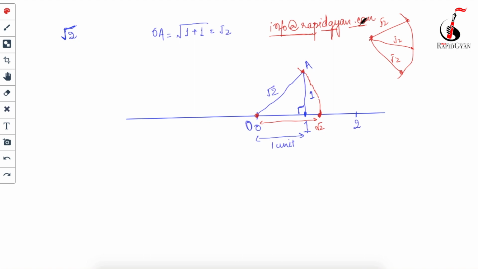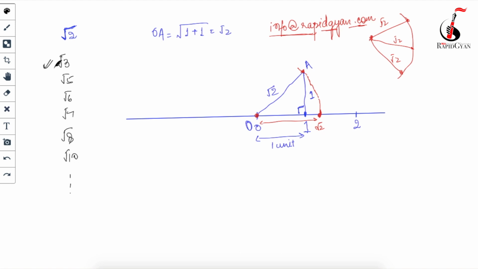Okay, so in this way we represent under root 2. Now we will have to represent other numbers. For example, there are so many irrational numbers. Suppose you will have to represent under root 3, under root 5, under root 6, under root 7, under root 8, under root 10, and so on. We will have to represent everything on the number line. How are you going to represent? I will first discuss under root 3, and then I will tell you the formula.